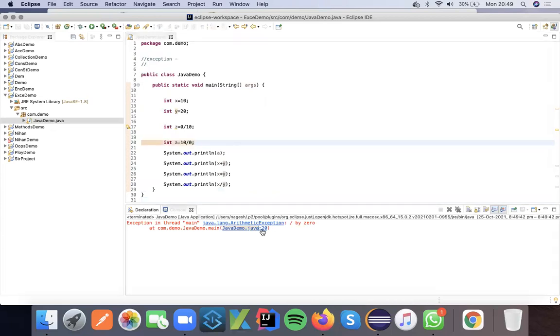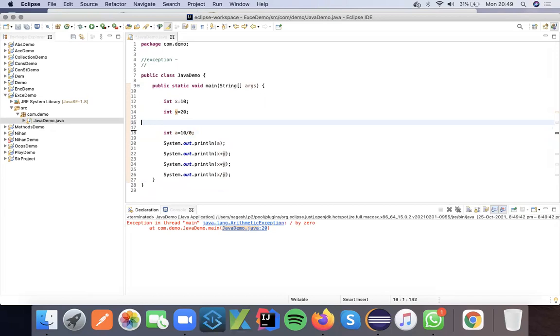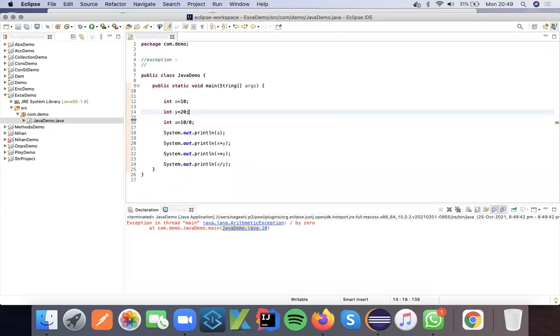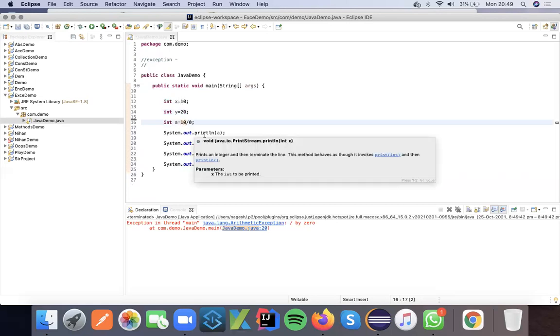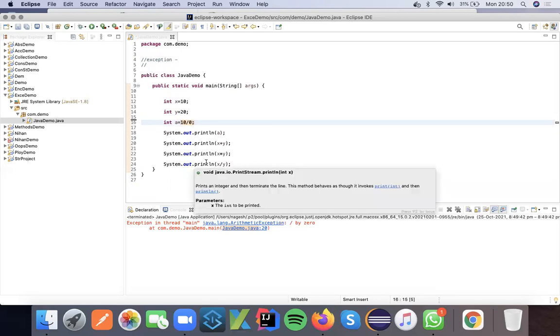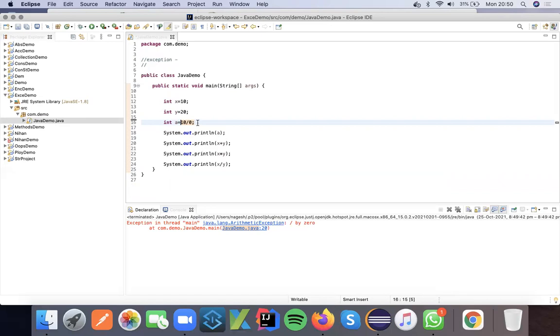If you see line number 20, what is happening here is you are trying to make a division, and you are trying to divide a number by 0. Is that possible? Mathematically, is this possible? This is not possible. You cannot divide any number by 0.